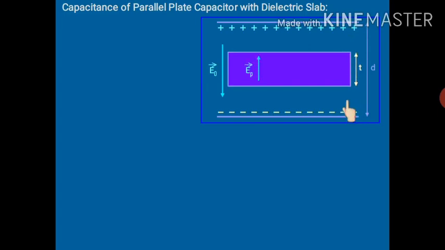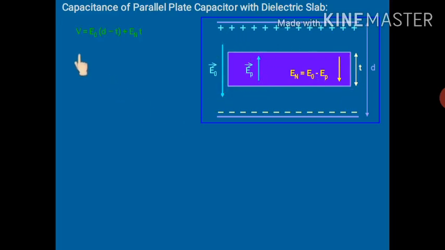We have already discussed that when a dielectric slab is placed in an electric field, polarization will take place and there will be an induced electric field EP in the direction opposite to E0. Then the net electric field inside the dielectric slab will be E0 minus EP in this direction, because E0 is greater than EP.